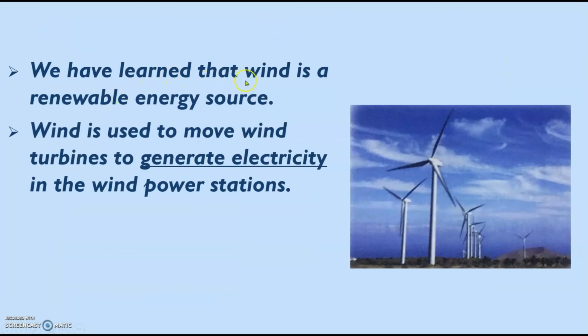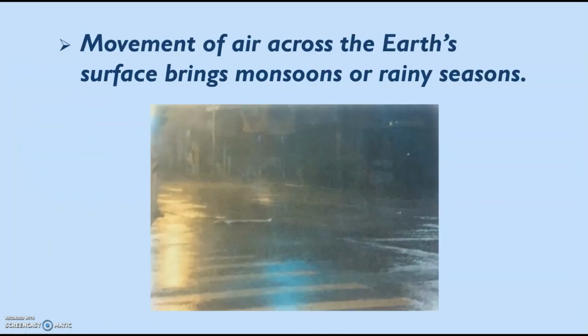We have learned that wind is a renewable energy source. Wind is used to move wind turbines to generate electricity in the wind power station. Movement of air across the Earth's surface brings monsoons or rainy seasons.